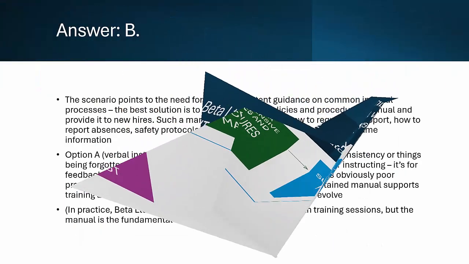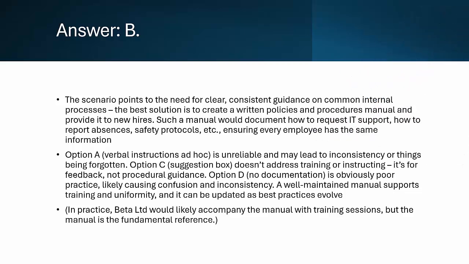Correct answer B. Create a policies and procedures manual. Why? A written manual ensures that every new employee gets the same clear instructions on important company policies. It prevents confusion and ensures consistency across the organization. Option A is incorrect. Verbal instructions are unreliable. Different managers might explain things differently, and people can forget details over time.